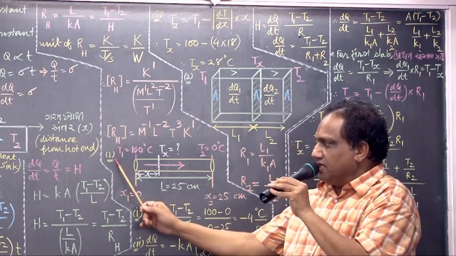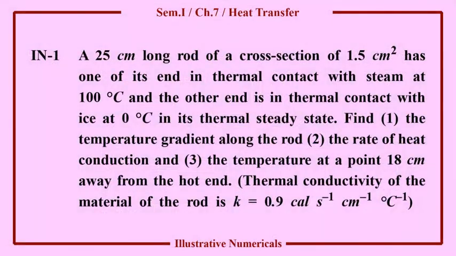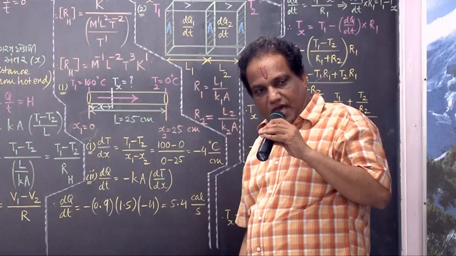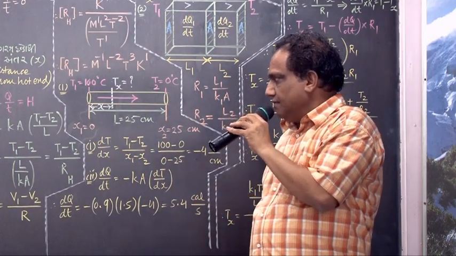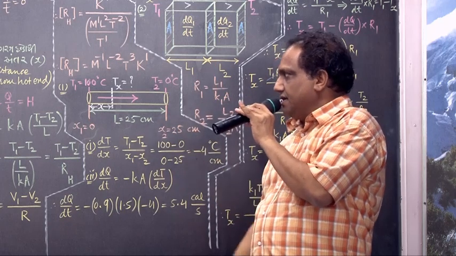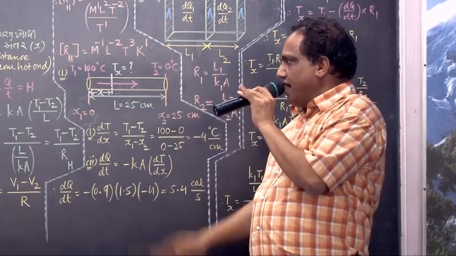Okay? Read the statement of sum number 1. We have a rod of length 25 centimeter lying in a steady thermostat having temperatures at the two ends.